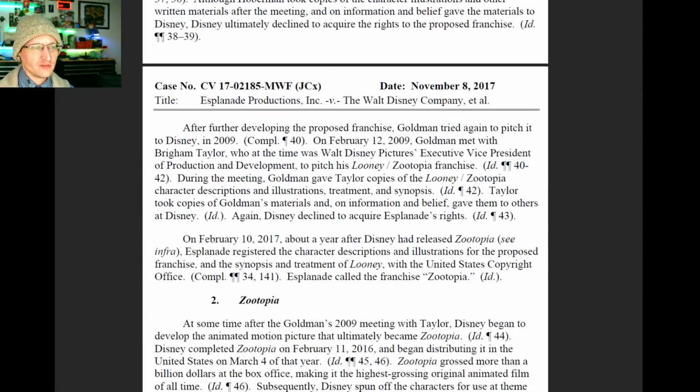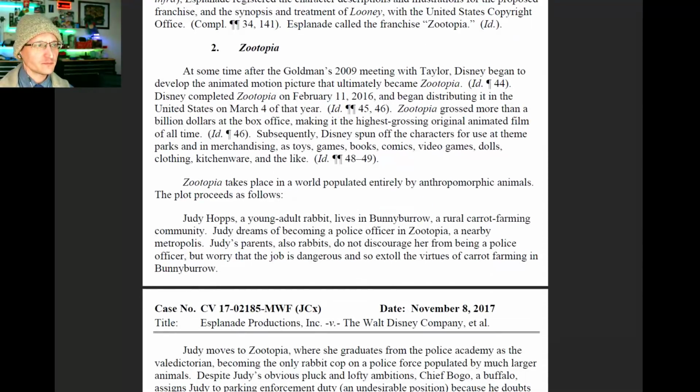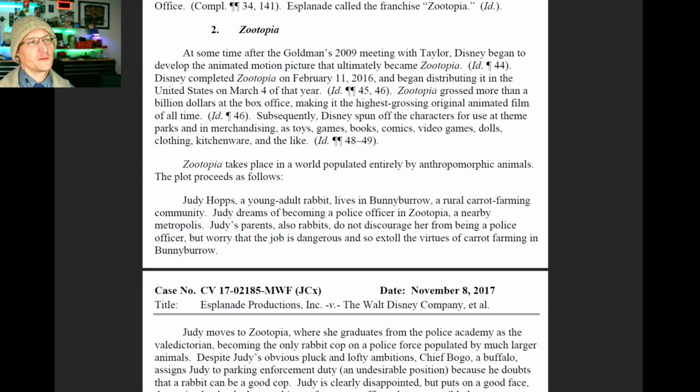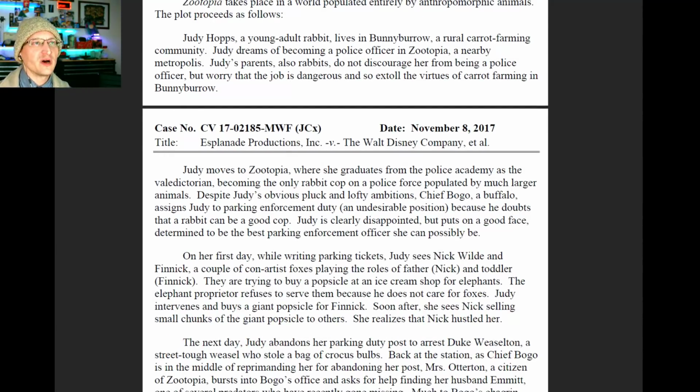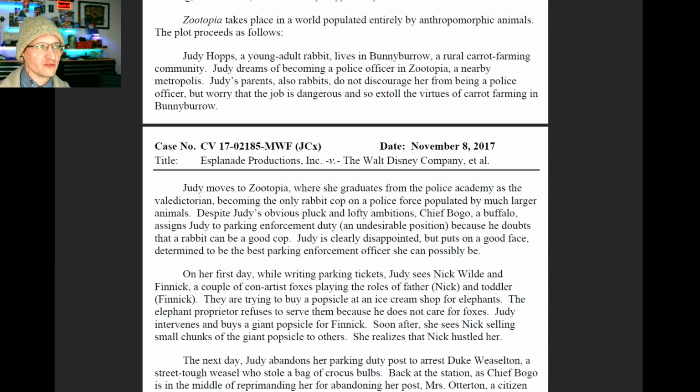So, does that sound like Zootopia yet? Let's go over what Zootopia sounds like. At some time after Goldman's 2009 meeting with Taylor, Disney began to develop the animated motion picture that ultimately became Zootopia. Zootopia takes place in a world populated entirely by anthropomorphic animals. The plot is as follows.